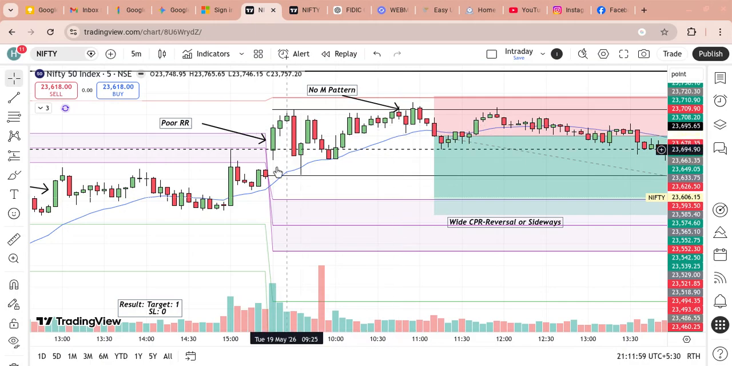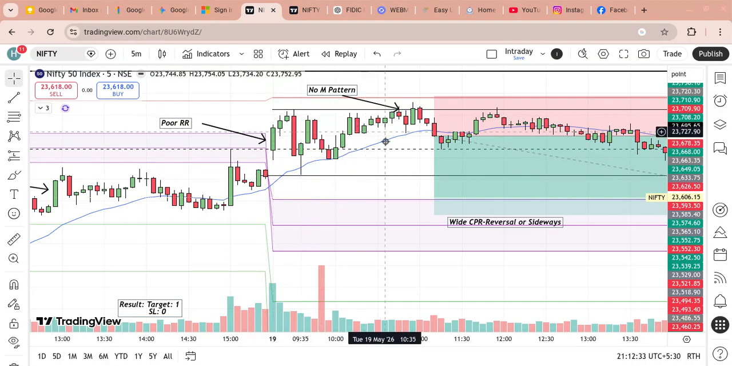Second reason is M pattern is high probability when the retracement happens 50 to 60%, not crossing the first candle low also. So market started from here, this was the low, it went up to this point and it went below the first candle low. This and then again it went up. So this is not a high probability M pattern. M pattern means it should go up, then come down, but should not cross the first candle or day's low. Here it crossed the day's low, so it's not an M pattern.